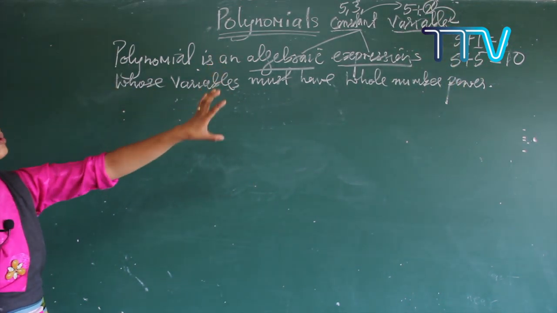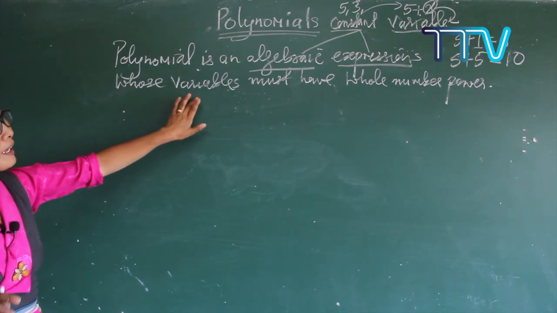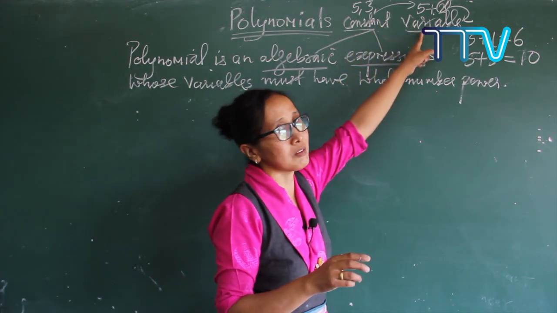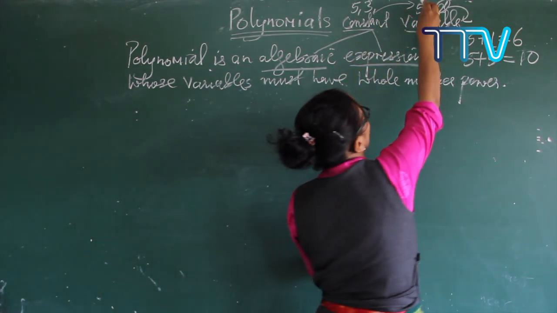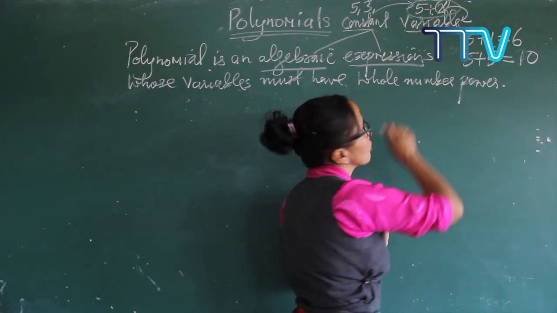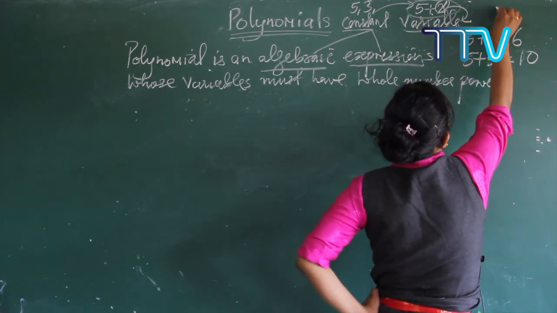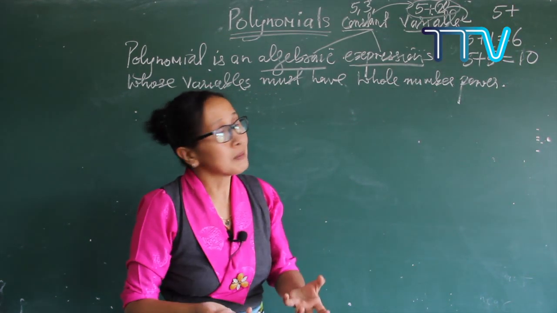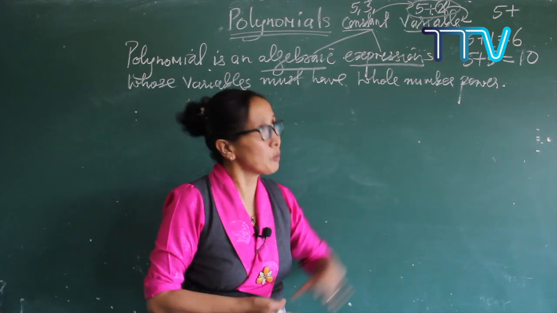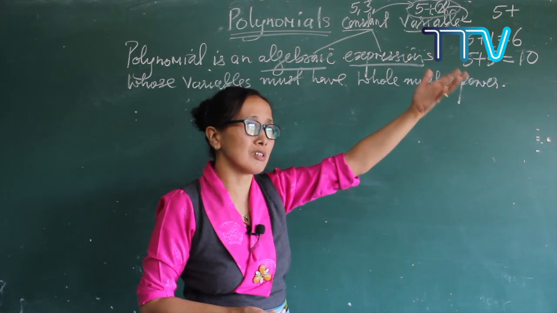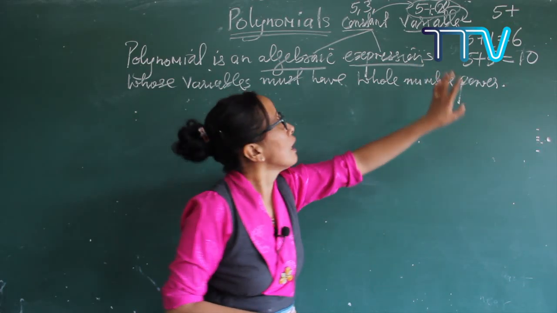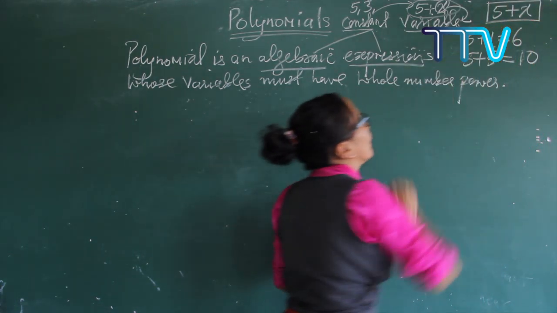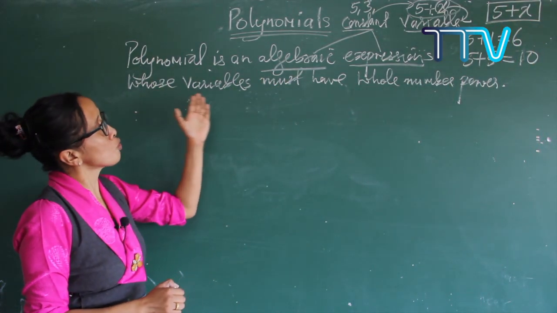Okay, now after getting these two clear, see here, algebraic expression. Algebraic expression means what? Combinations of constants and variables. Do you get it? See here, this is the combination of constants and variables. I'm going to write here, 5 is a constant and we are going to use the operations of mathematics. 5 plus, either plus, minus, division or multiply, any operation can be used, plus x. So this is called an algebraic expression.